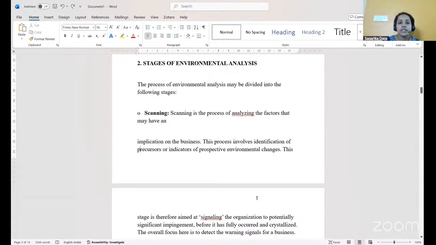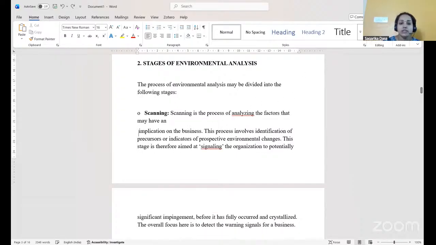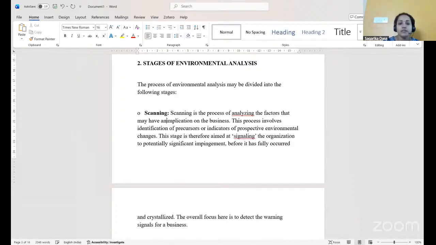Now, let us see the stages of environmental analysis. When a manager is undergoing the environmental analysis, he has to follow certain steps. The first one we have is scanning. Scanning is a process of analyzing the factors that may have an implication on the business.